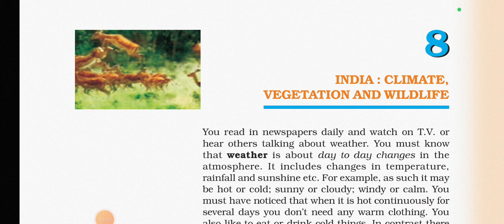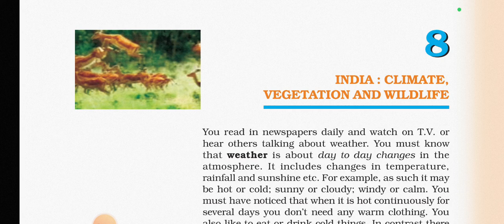My name is Chetan Mora, and in this video we'll read about this NCERT geography book of 6th class. This is the 8th chapter, and the name of the chapter is India: Climate, Vegetation, and Wildlife. There is a word given, that is weather. There is a difference between weather and climate.